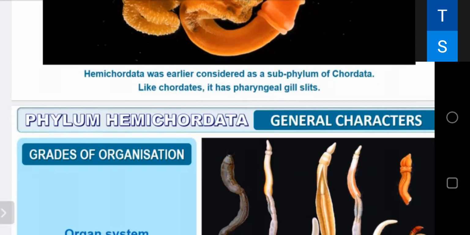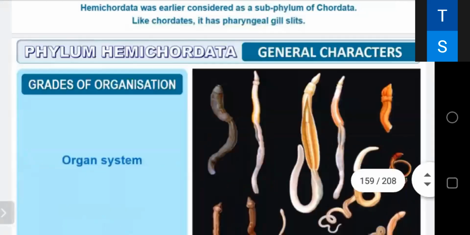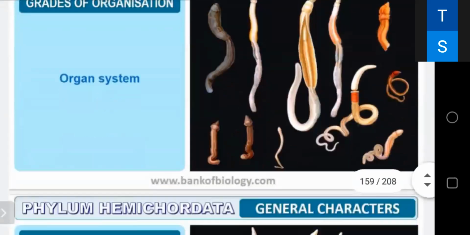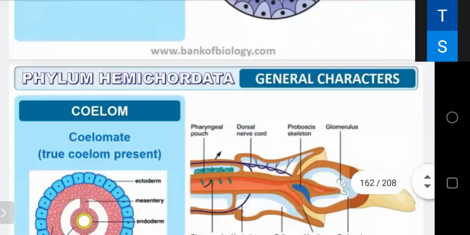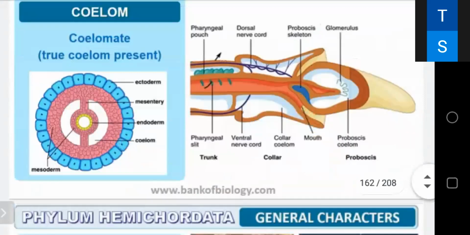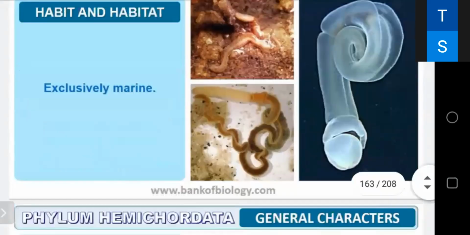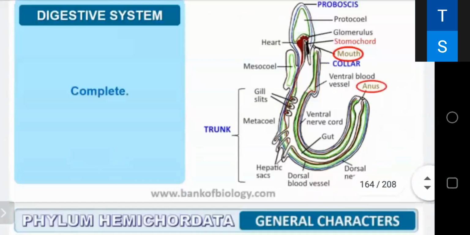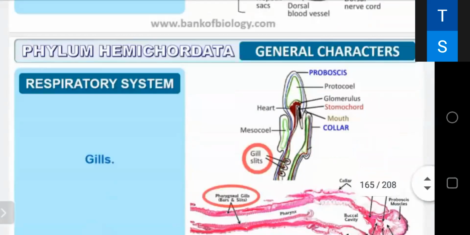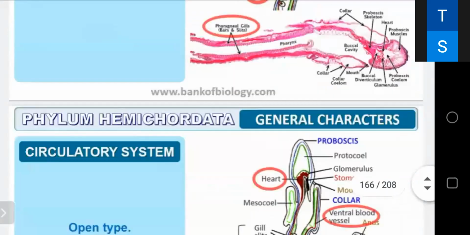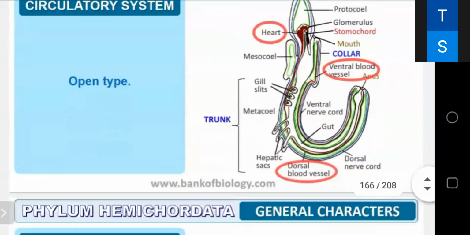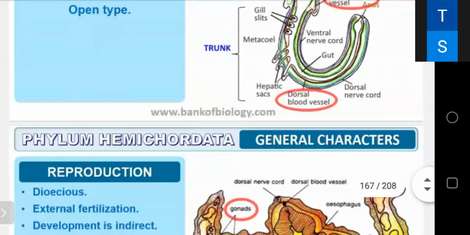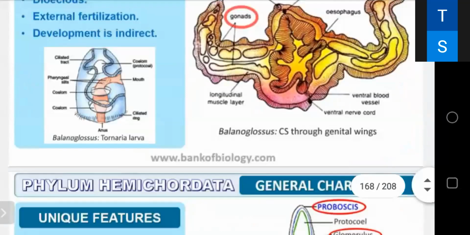And this phylum consists of a small group of worm-like animals. They are having organ system level of organization, bilateral symmetry, triploblastic, coelomate, and exclusively marine. Again, digestive system complete. Gills are there. Open circulatory system. Heart is there. They are dioecious. External fertilization, development is indirect. What are the unique features in this?